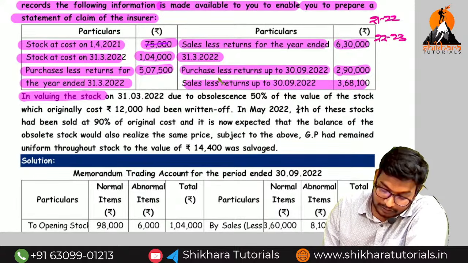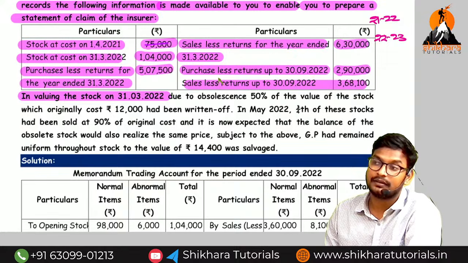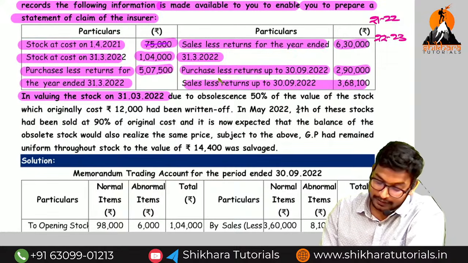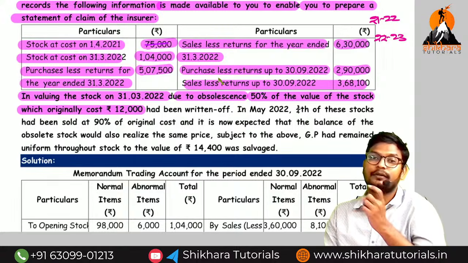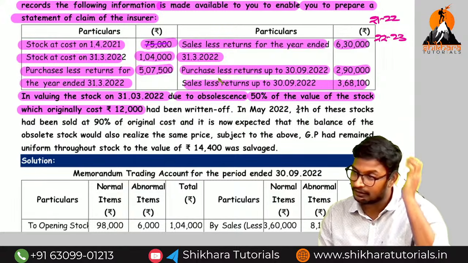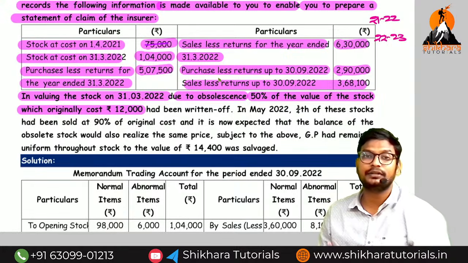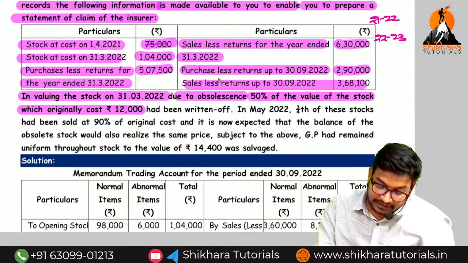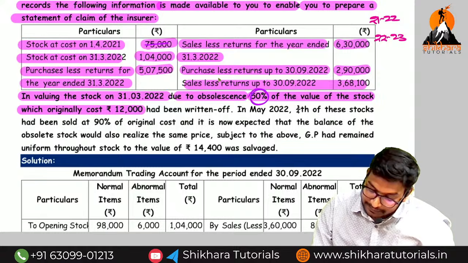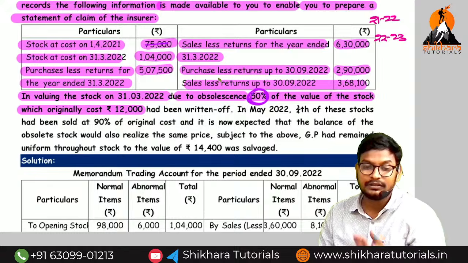In valuing the stock on 31st March 2022, that means which year, amma? Previous year closing stock. Due to the obsolescence, 50% of the value of stock was written off. Originally the cost of the obsolescence item is how much? 12,000. So 12,000 is a normal item or abnormal item, amma? Abnormal item. How much do we need to reduce from the closing stock? Total 12,000 we need to reduce, but how much have we reduced? We have reduced only 50%. So 50% of 12,000 means how much, amma? 6,000 only we have reduced.